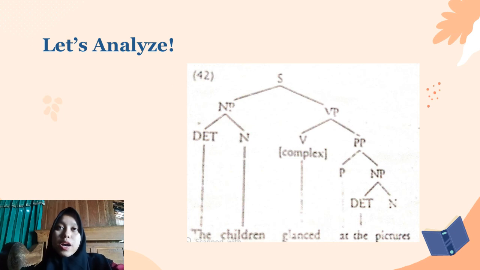The noun phrase is divided into determiner and noun. The determiner is occupied by the, while the noun is occupied by children. Meanwhile, the verb phrase is divided into verb, prepositional verb and prepositional phrase. The preposition is at, the determiner is the, and pictures occupy the noun.